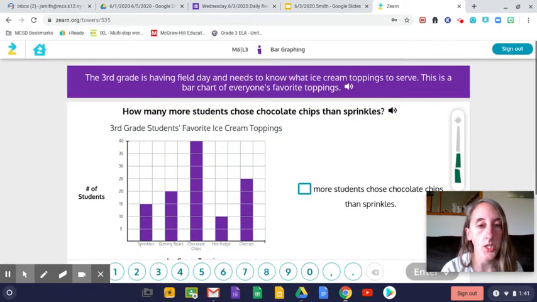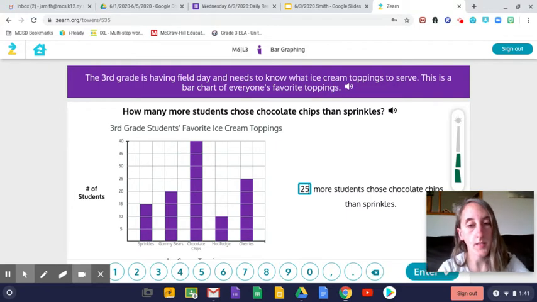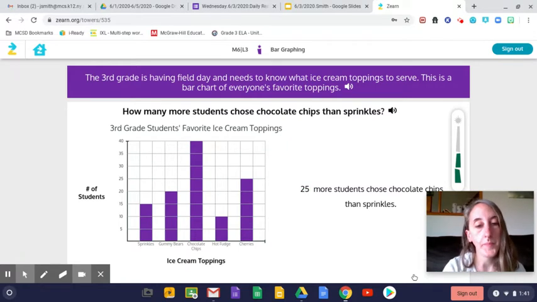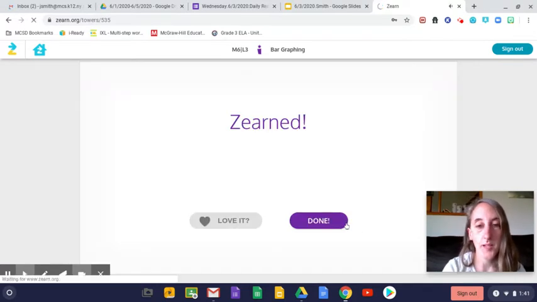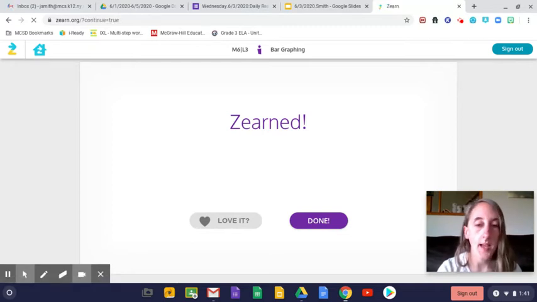Last one, boys and girls. Last section, I should say. So this is how many more students chose chocolate chips and sprinkles. How many more? You're subtracting. Take the bigger number. So chocolate chips and sprinkles. Chocolate chips had the bigger number than sprinkles did. They had 40. Sprinkles had 15. So what's 40 minus 15? Let's see if Mrs. Smith is right. Woohoo! And we're done.